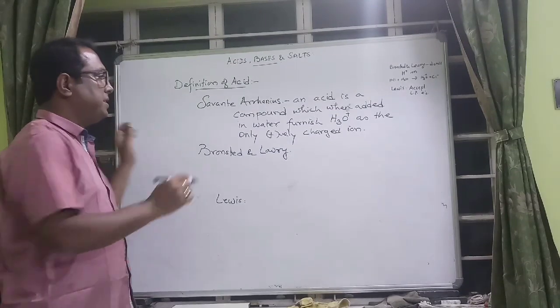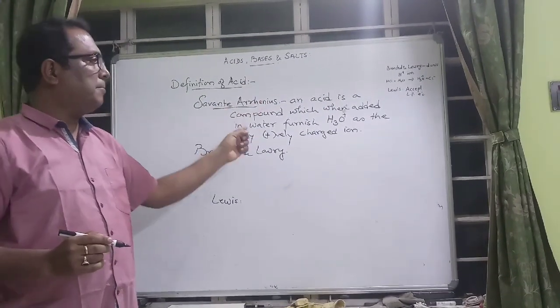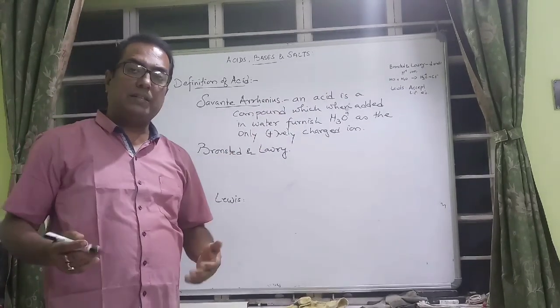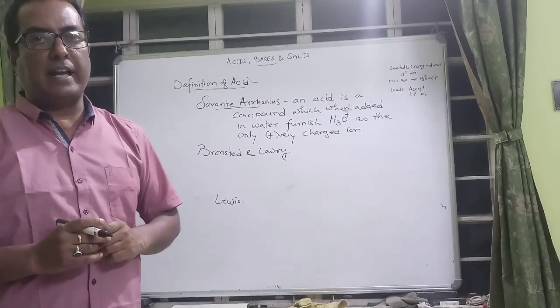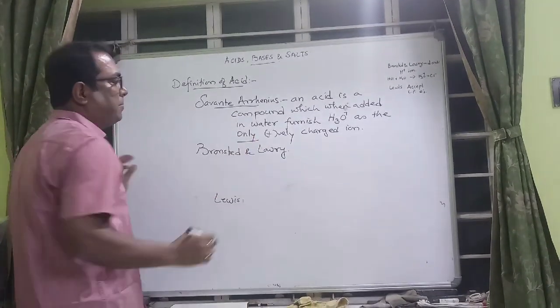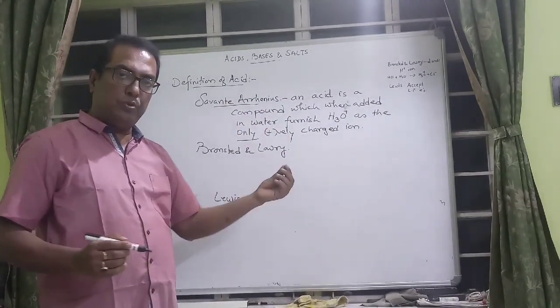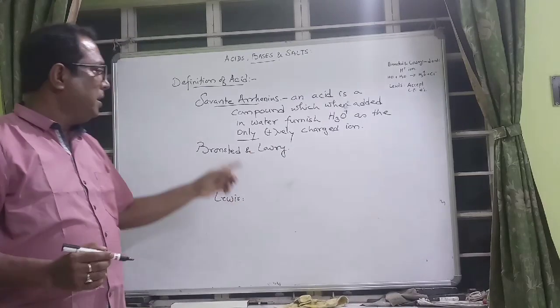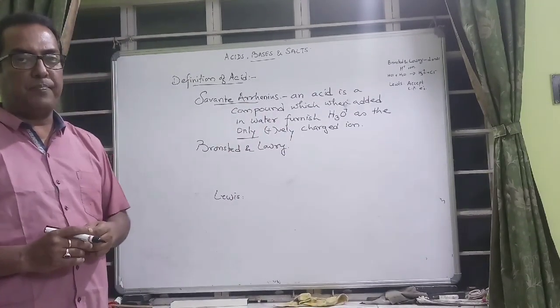So students, just check it here. I would ask you to note the word only, because whenever H3O+ is furnished only as a positively charged ion, we can call them an acid.